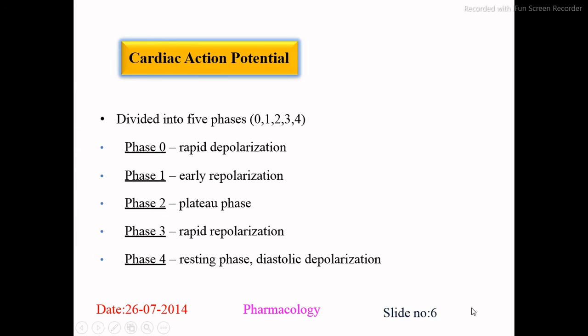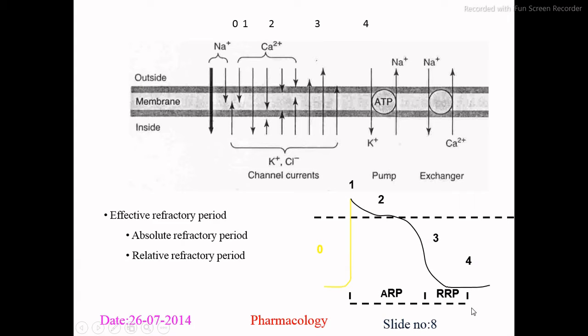These are different types of ions that can migrate through the membranes, and they have different actions in the different phases, as this figure shows. This is the outer side of the membrane, and this is the inner side of the membrane.